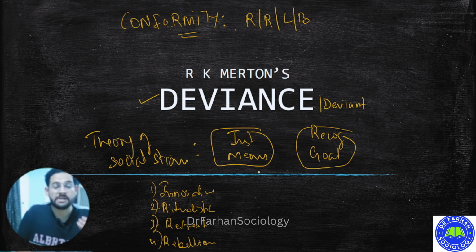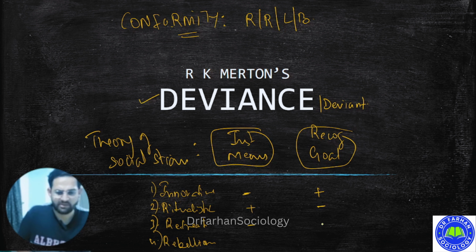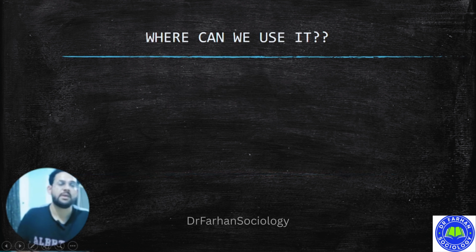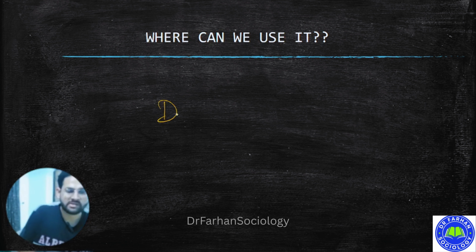Merton also tries to explain the relationship of the means and the goals. In the first, the means are minus, but the goals are there. Second, the means are established, but the goals are ignored. Then, rejection of the means and the goals. Rejection of the means, new means. Rejection of the goals, new goals. So here, Merton is talking about how the different types of deviances are produced.